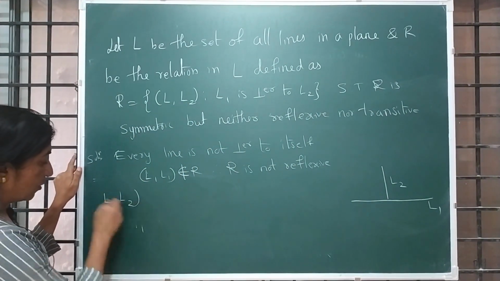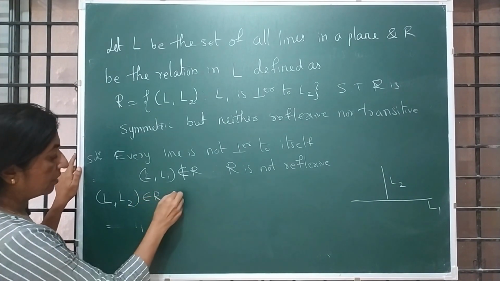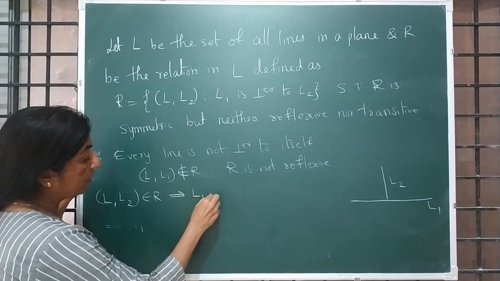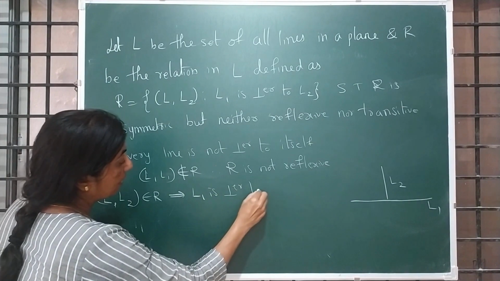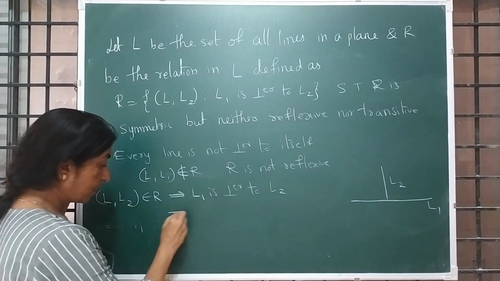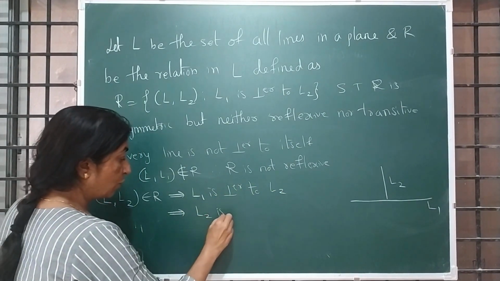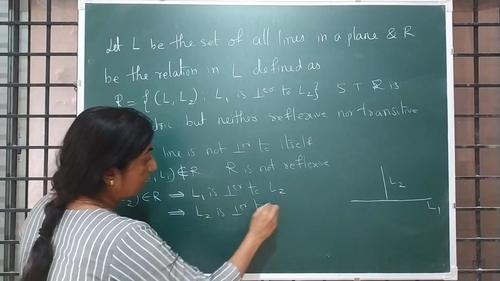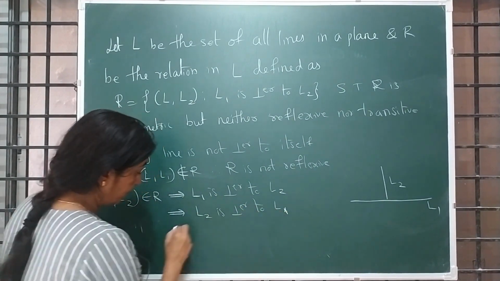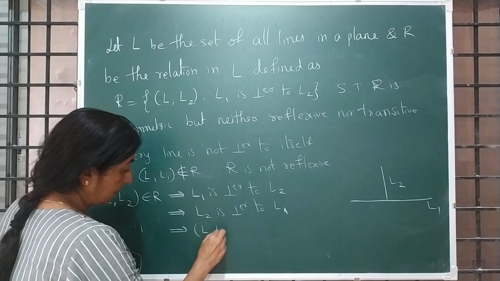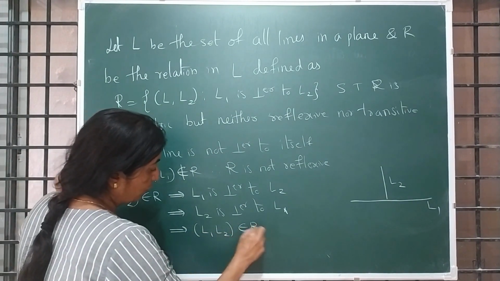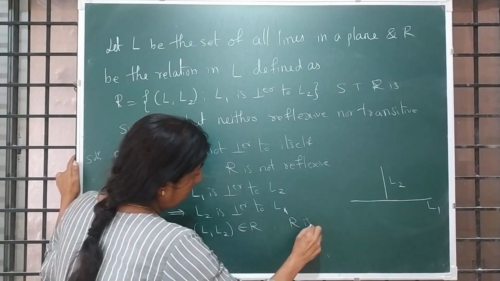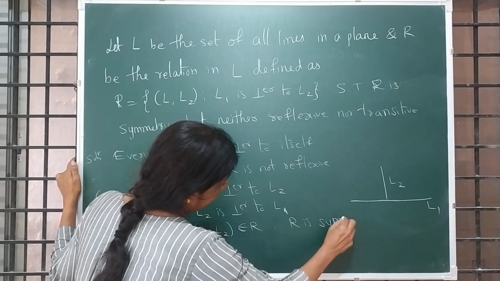L1 comma L2 belongs to R implies L1 is perpendicular to L2. This implies L2 is perpendicular to L1. See the figure for reference. This implies L2 comma L1 belongs to R. Therefore, R is symmetric.